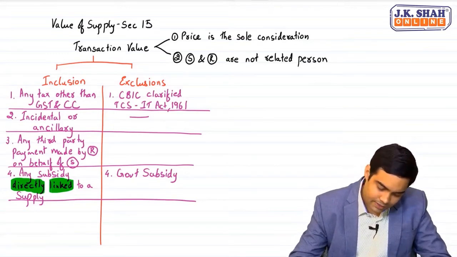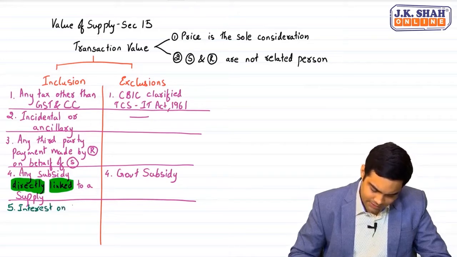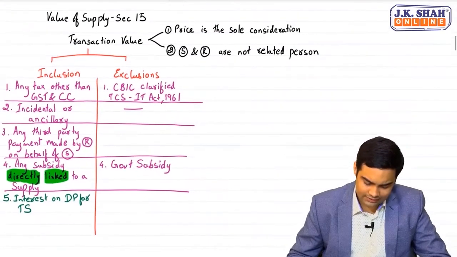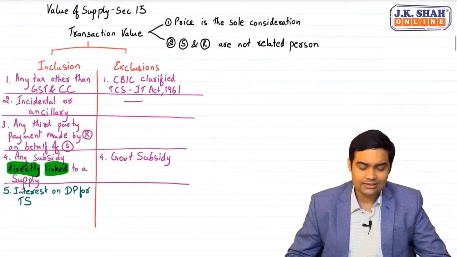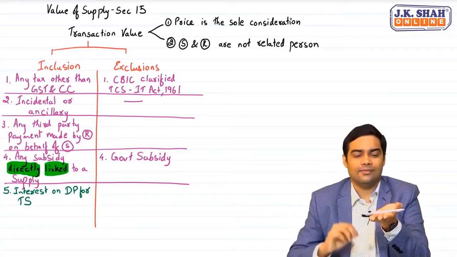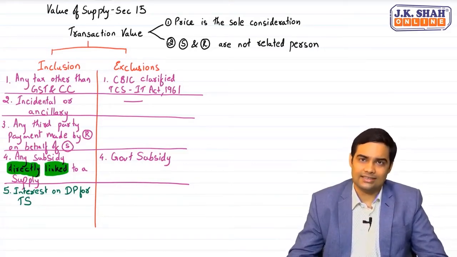Okay. The next inclusion is something which you will be familiar with, is interest on delayed payment for a taxable supply. So, if a person is collecting interest and the underlying supply is taxable, then interest on that would also be liable to GST.